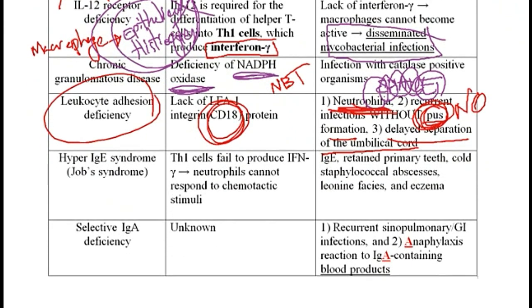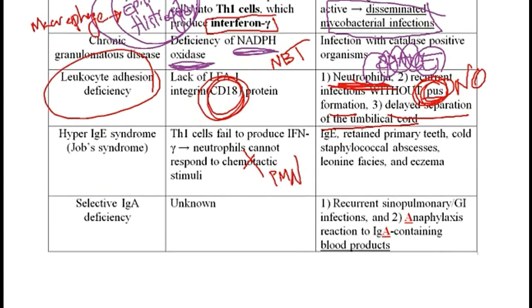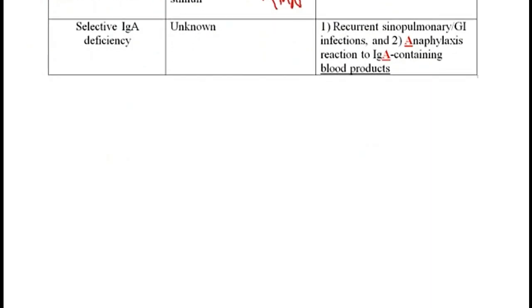Hyper-IgE syndrome, also known as Job syndrome, is due to a problem with the chemotactic stimuli required for the PMNs. Let's go back to the mnemonic that I've shown you earlier, so that we can discuss the features of this disorder.